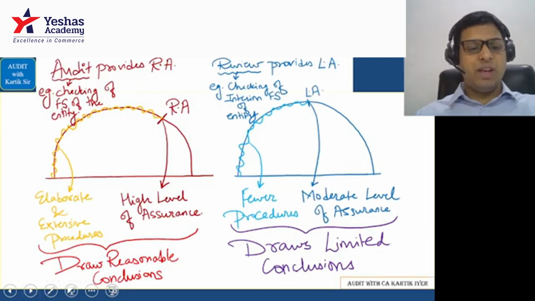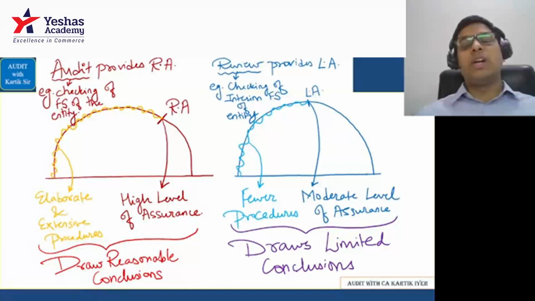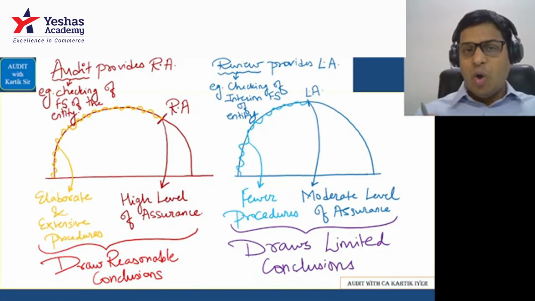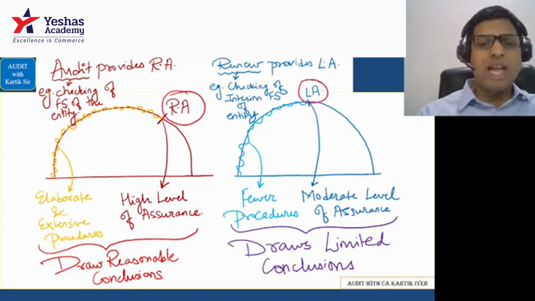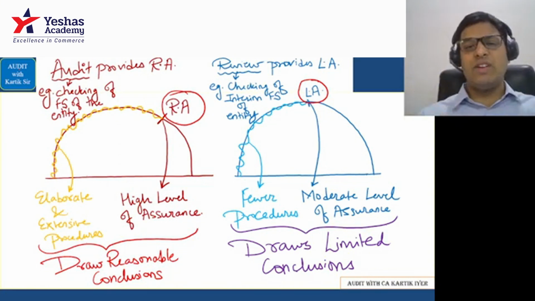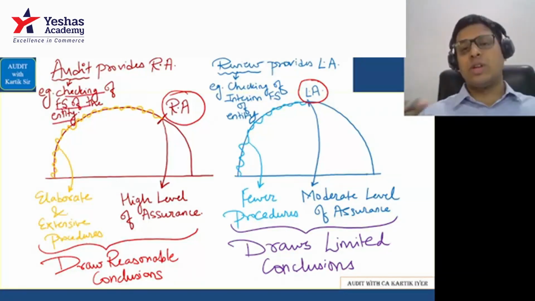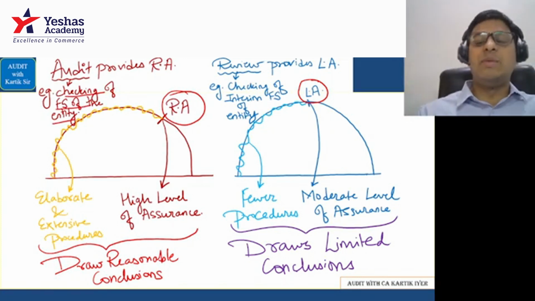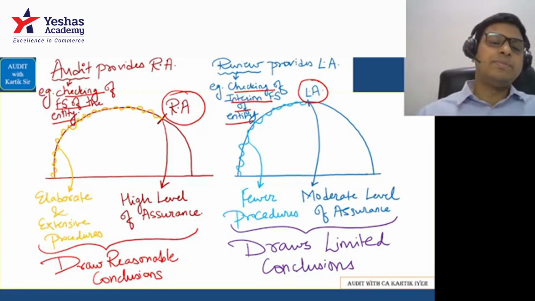Now we enter the very important part, that is in relation to audit versus review. Okay. In audit versus review, you have to understand that in audit, your main goal is to reach the RA level, and in review, your main goal is to reach the LA, limited assurance level. When do you reach R level normally? An example can be checking of the financial statements of the entity. You're trying to reach reasonable assurance here. And regarding limited assurance, that example can be checking of the interim financial statements of the entity. That is limited assurance.